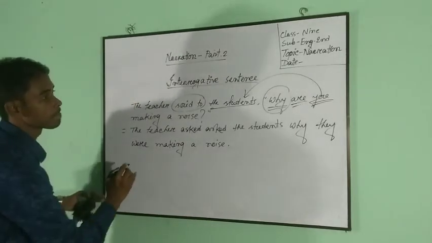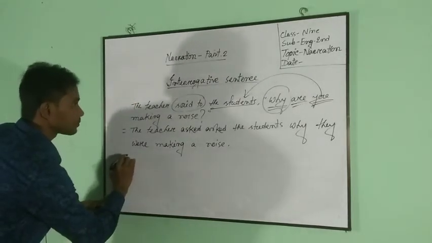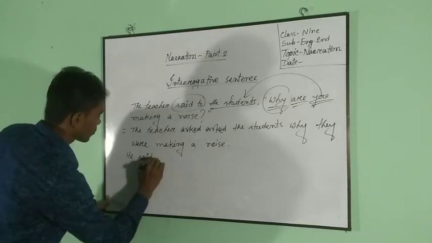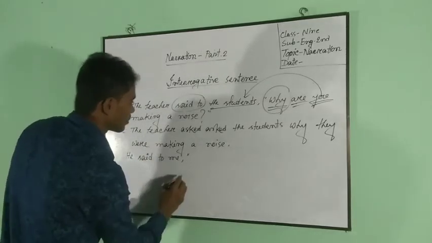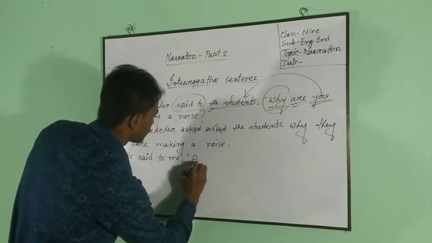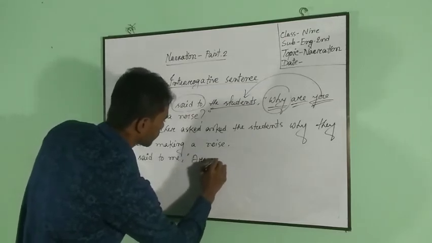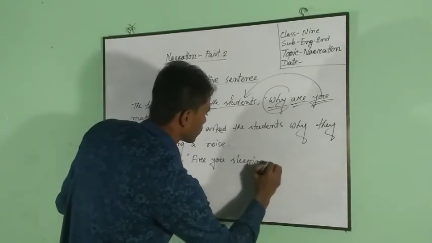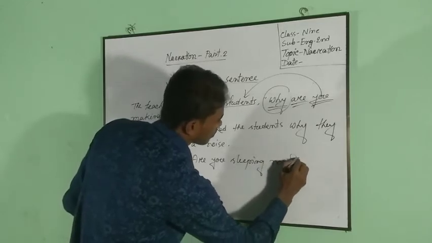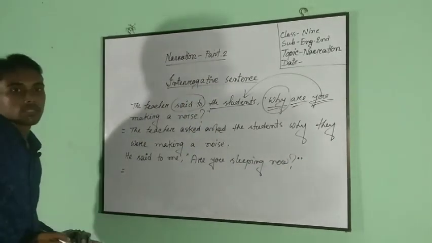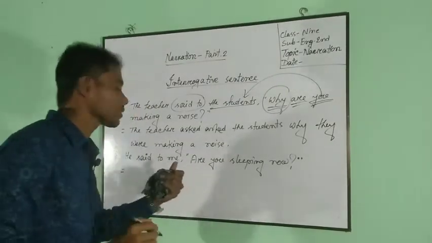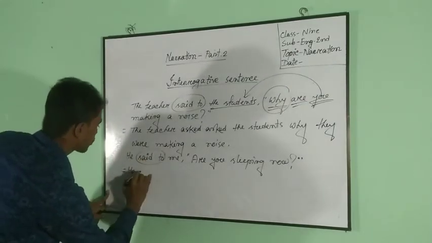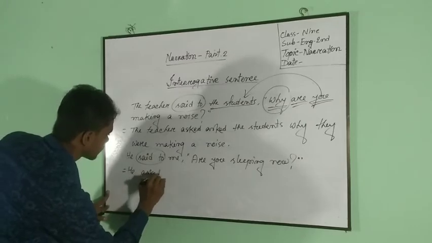Dear students, see another one. He said to me, are you sleeping now? This is also an example of interrogative sentence, and this sentence begins with an auxiliary verb. He said to me. Instead of said, we have to write here asked me.